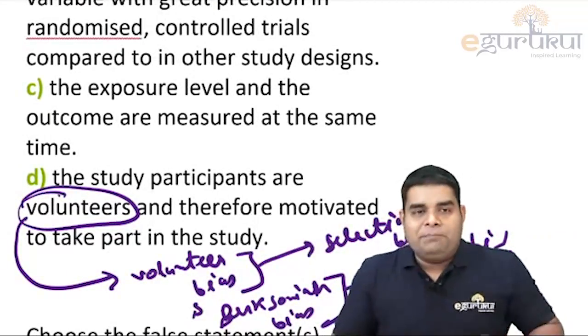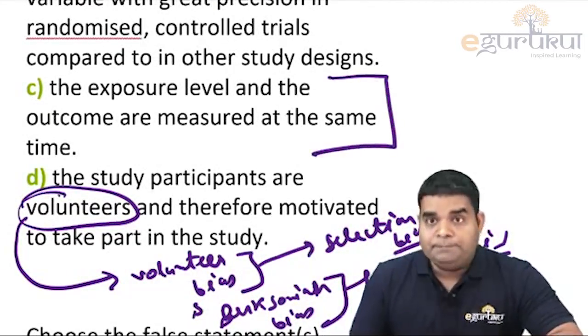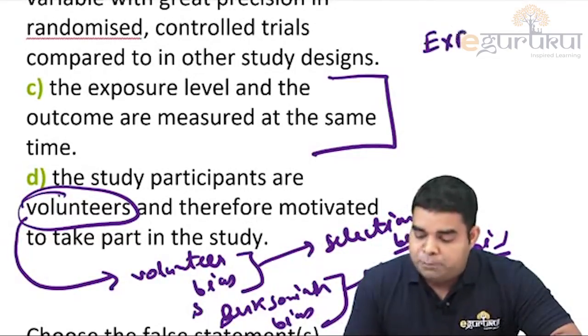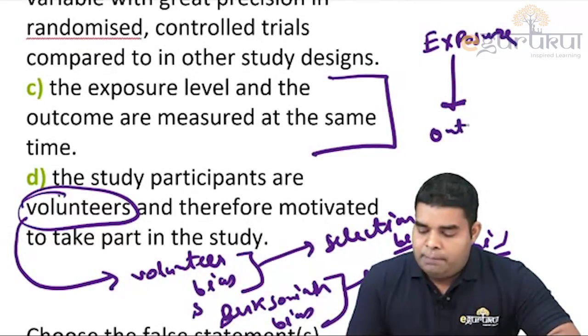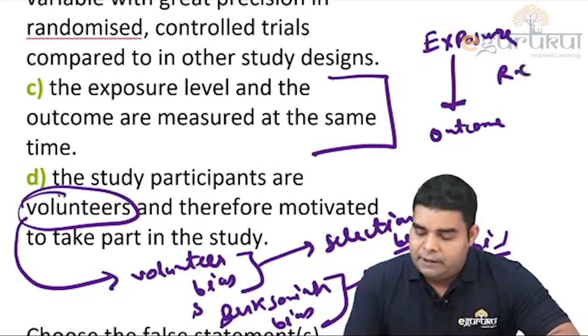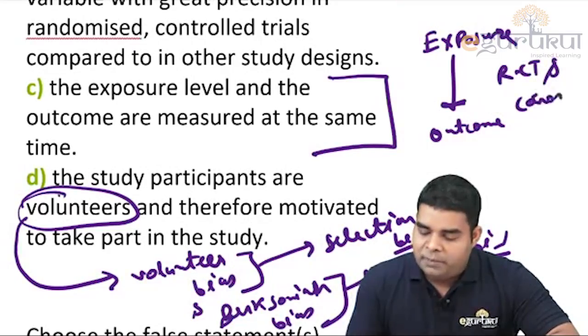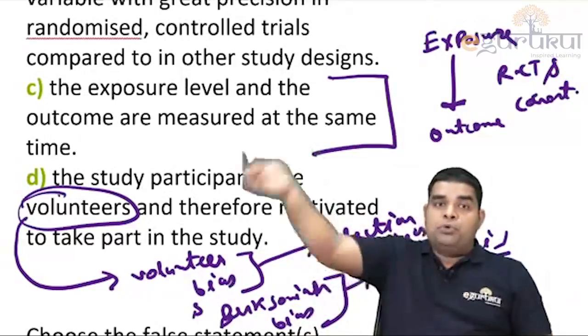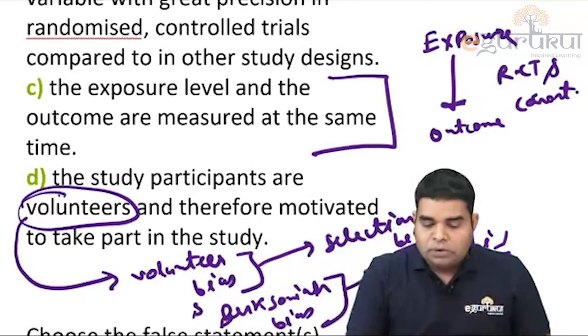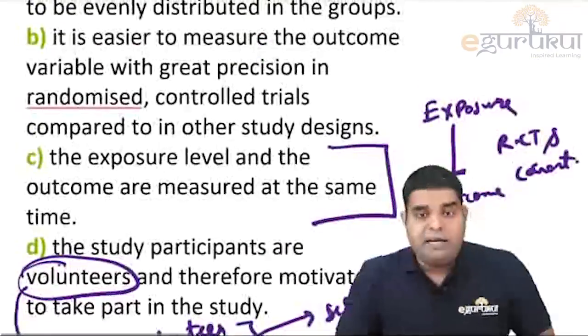Now, the exposure level and the outcome are measured at the same time. Of course, never. In RCT and cohort, we start with exposure and go towards outcome. Both in RCT and cohort we do the same. So we cannot measure it at the same time. We measure the outcome in the future. Okay. Now option B.